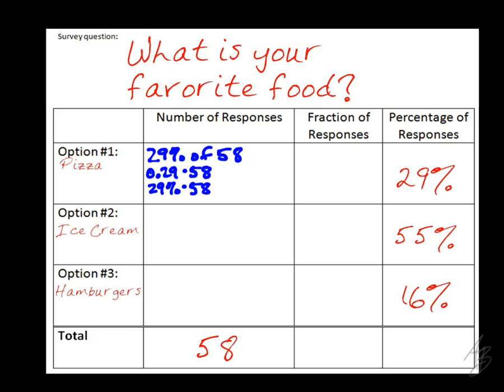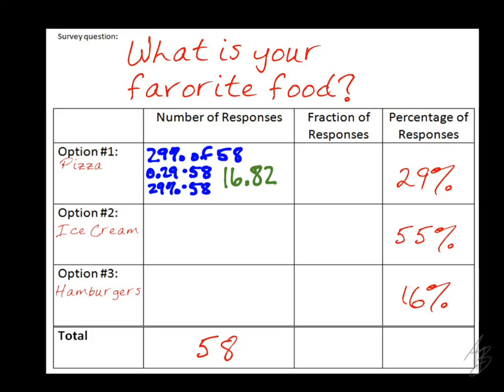And we type that into our calculator, and what do we end up getting? Going to get a decimal, right? So Aaron, what do we get? 17 point what? So we get about 16.82 here. Now, does it make sense to say 16.82 people? How many people is 16.82 people? How do you get 0.82 of a person? You can't, right? So 16.82 doesn't make sense.